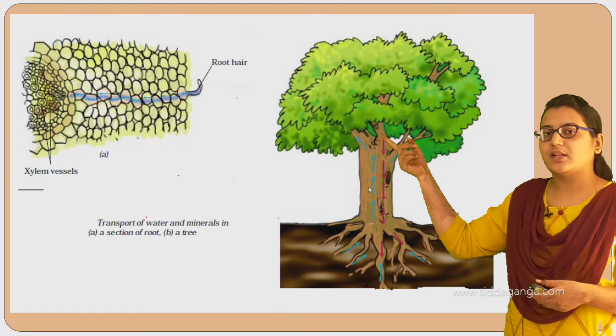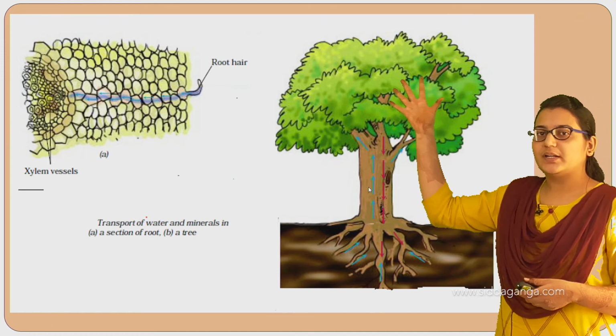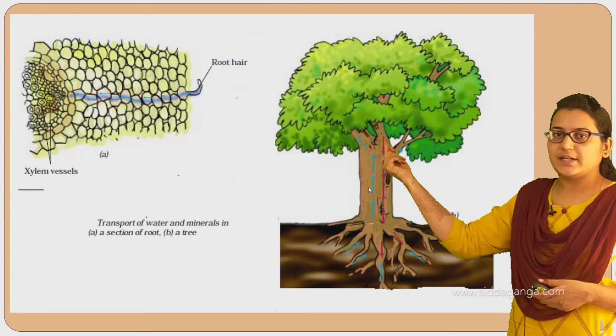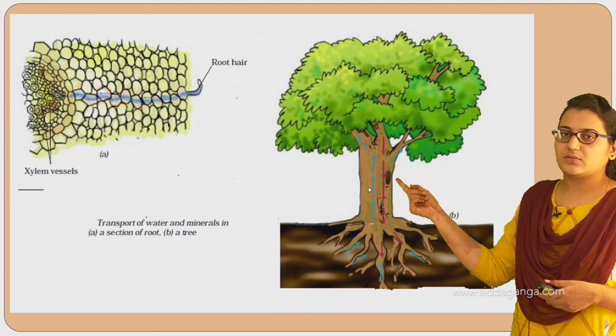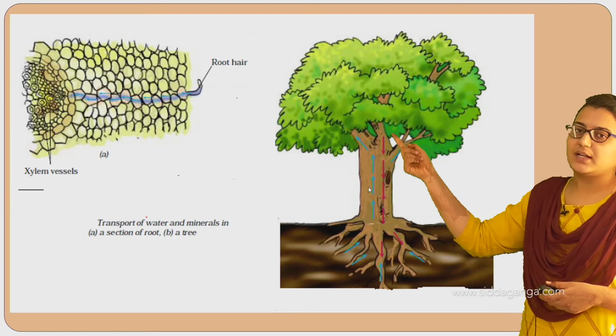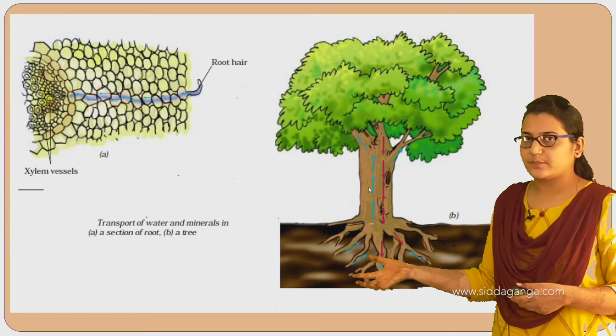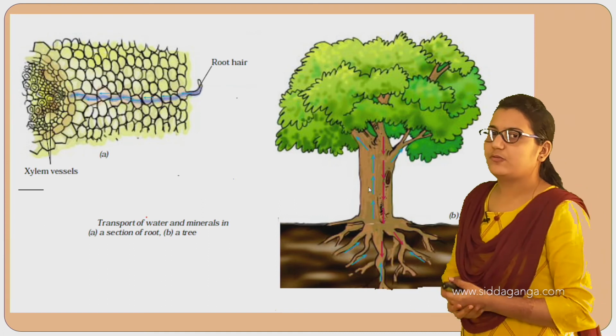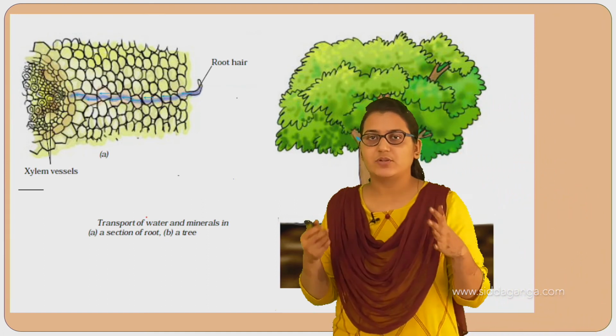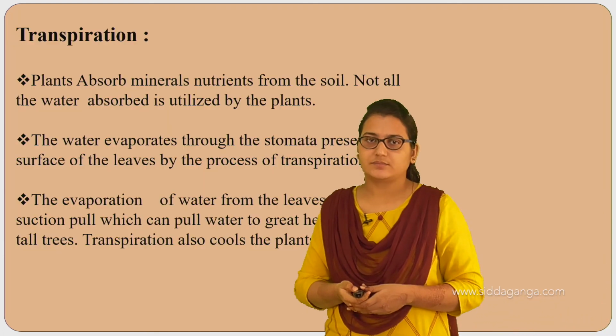Now these red lines show the food prepared in the leaves being carried. You can see the arrow marks downwards. The food prepared here is carried to the stem, to the branches, and also to the leaves and roots. So this is the xylem and phloem, and this is how transportation in plants occurs.